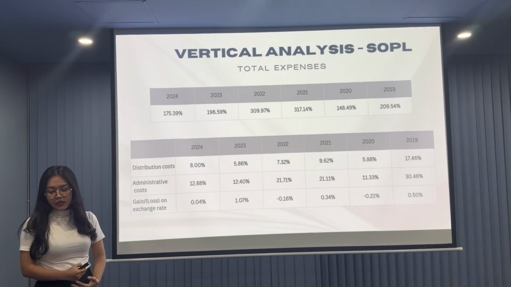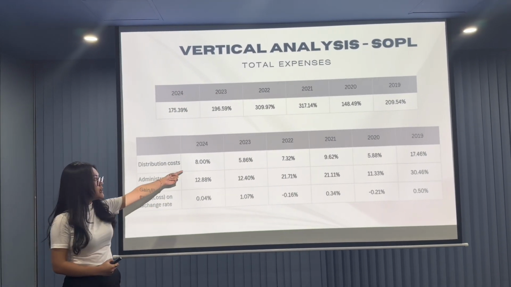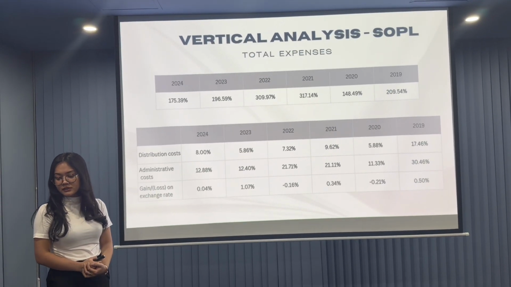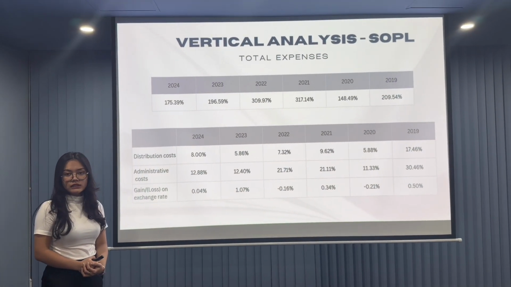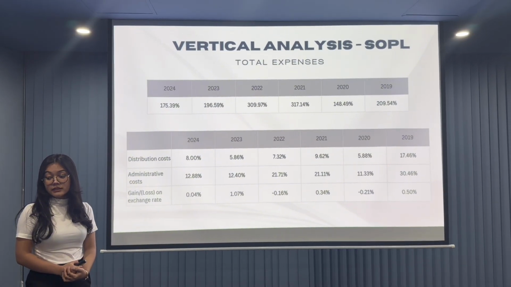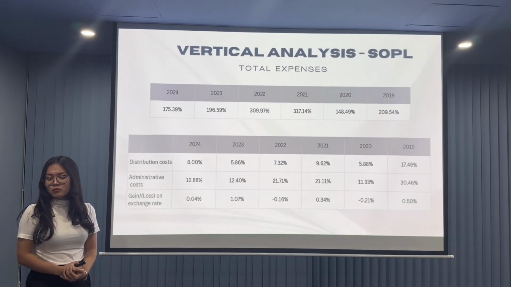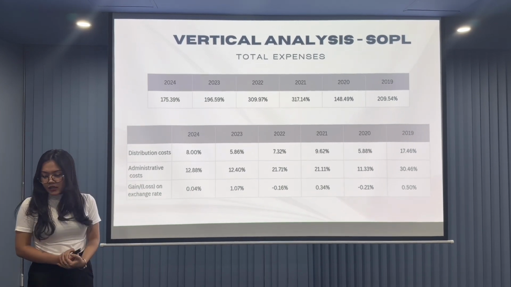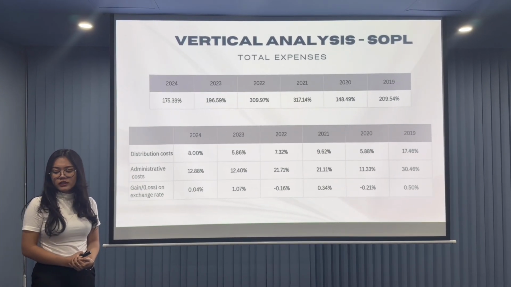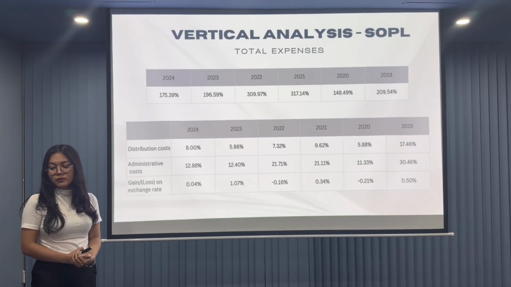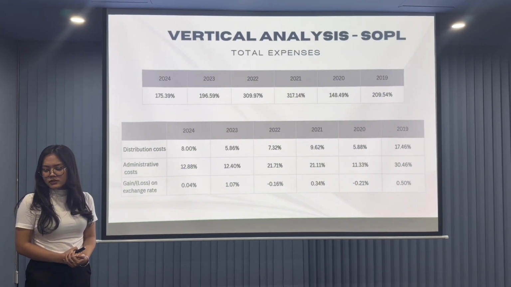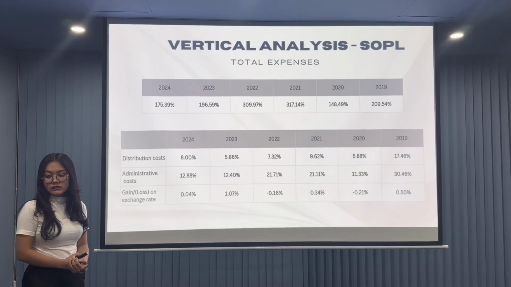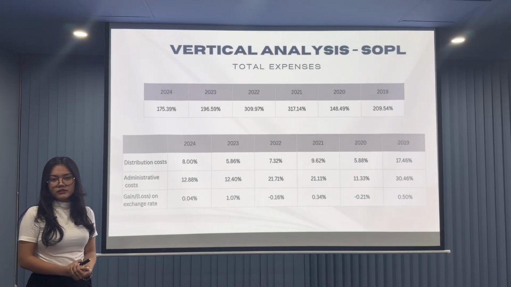And if you look at the key components, distribution costs were 8% in 2024, which is slightly higher than 5.86% in 2023, but well below 17.48% in 2019, indicating more efficient selling and distribution activities. And administrative costs stood at 12.88%, remaining stable compared to 2023 and substantially lower than 21% in 2021 and 2022, suggesting improved overhead efficiency.